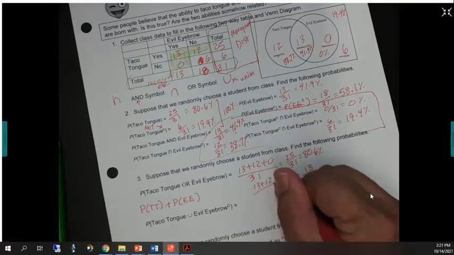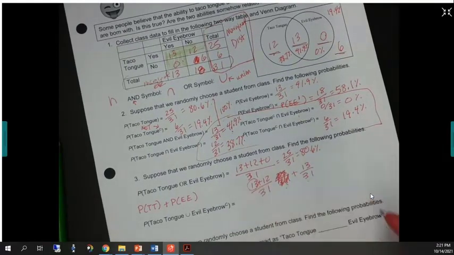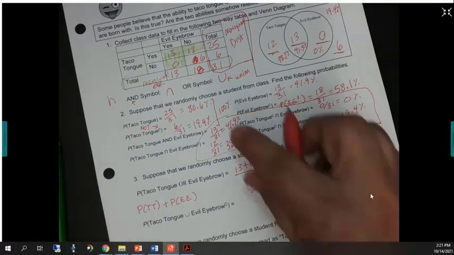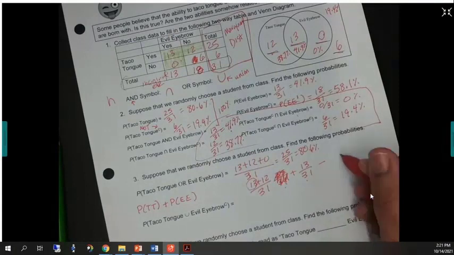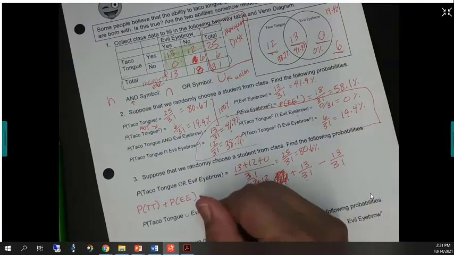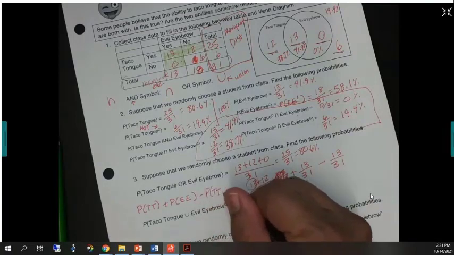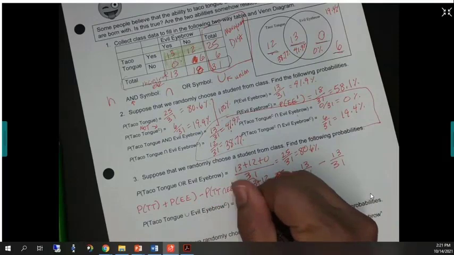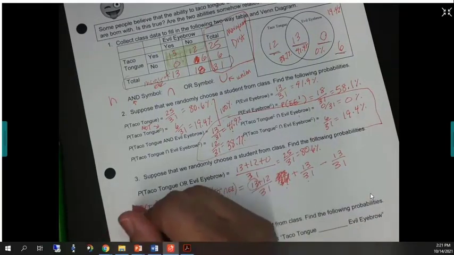The 13 right here is being counted twice because it's in this row and that column. So the way we do that is we subtract the overlap. So the way the formula looks is that you subtract taco tongue and evil eyebrow, and that all works. So that's the OR probability, all right?